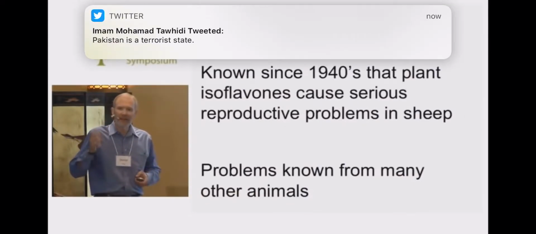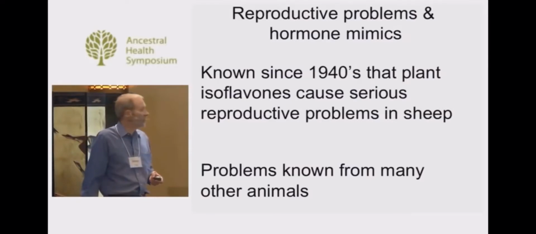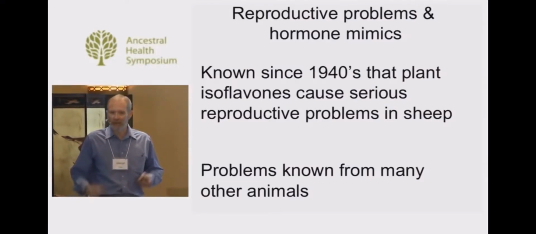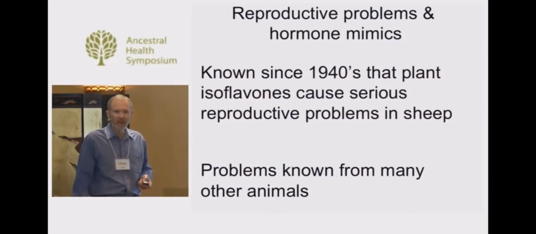And we know that these kinds of plant phytoestrogens can have profound effects on mammals. We've known since the 40s that they can cause serious reproductive problems in sheep. This is very well known. And we know it can cause problems in many other animals. So what's it doing in humans? How sensitive are humans to this?